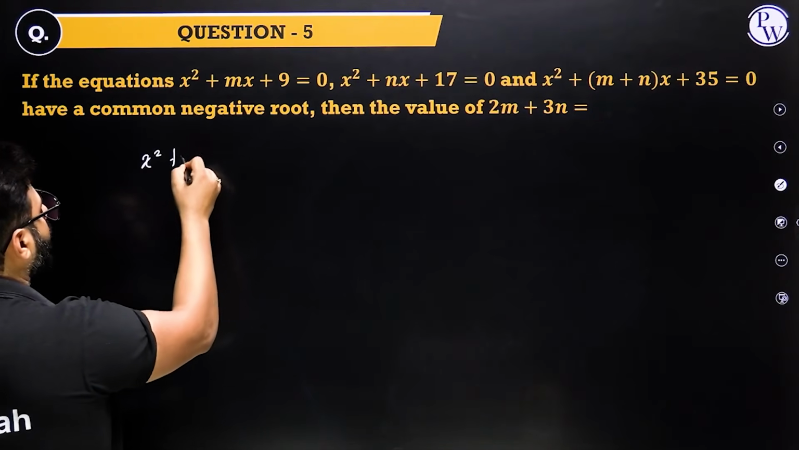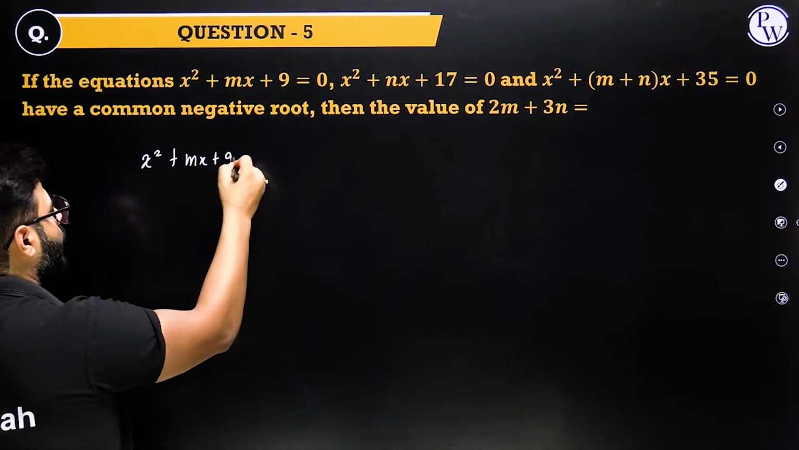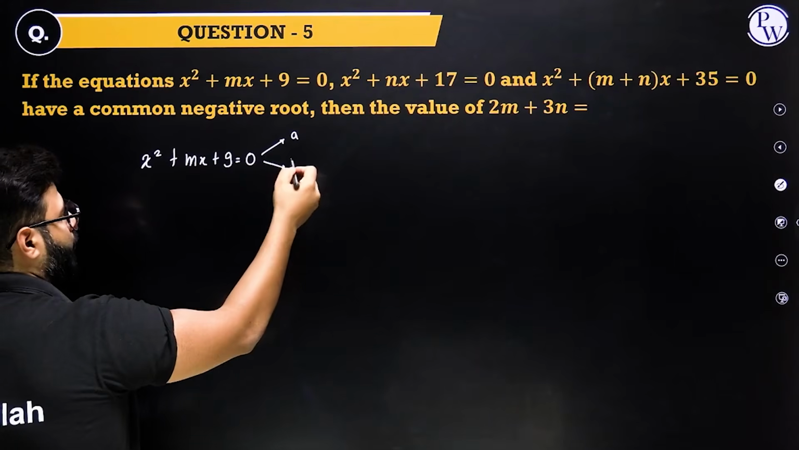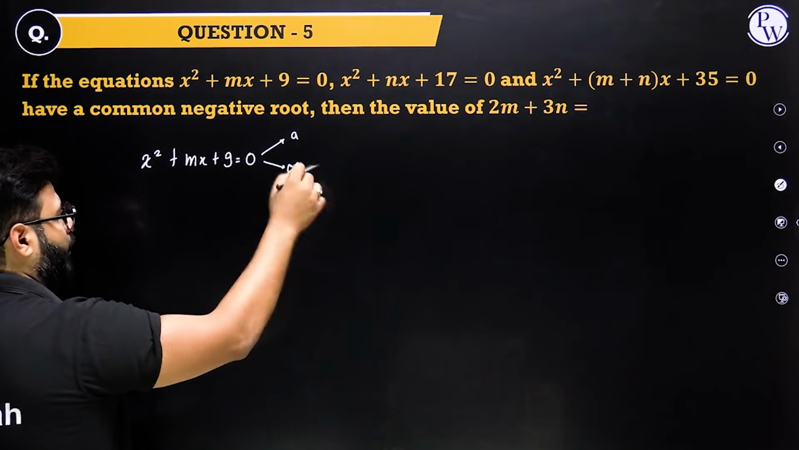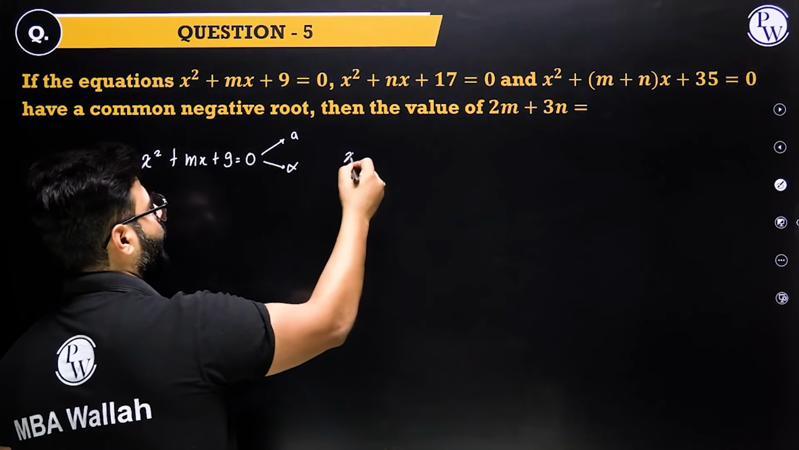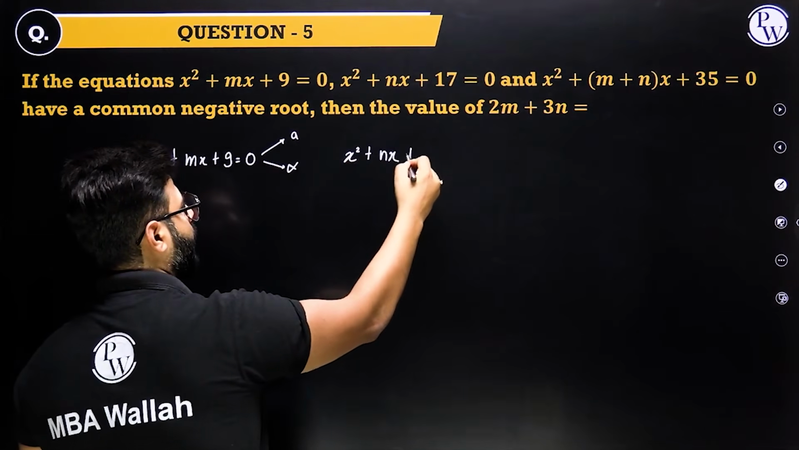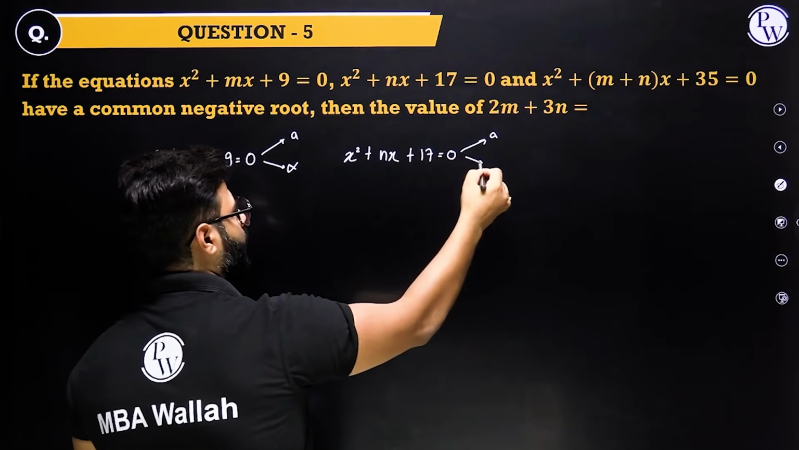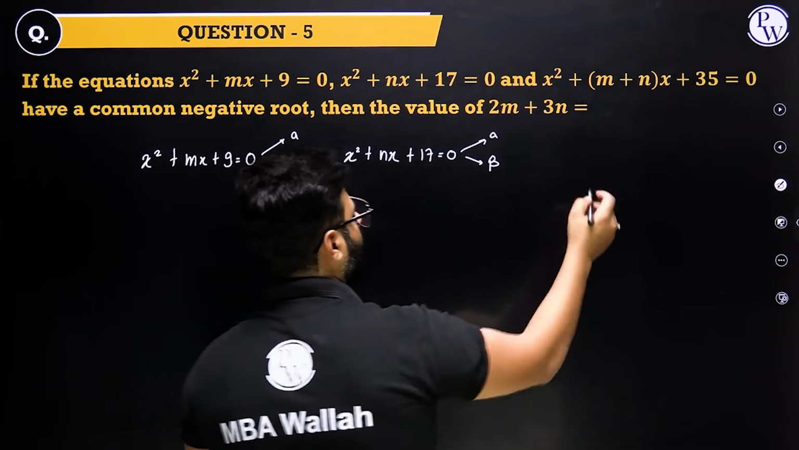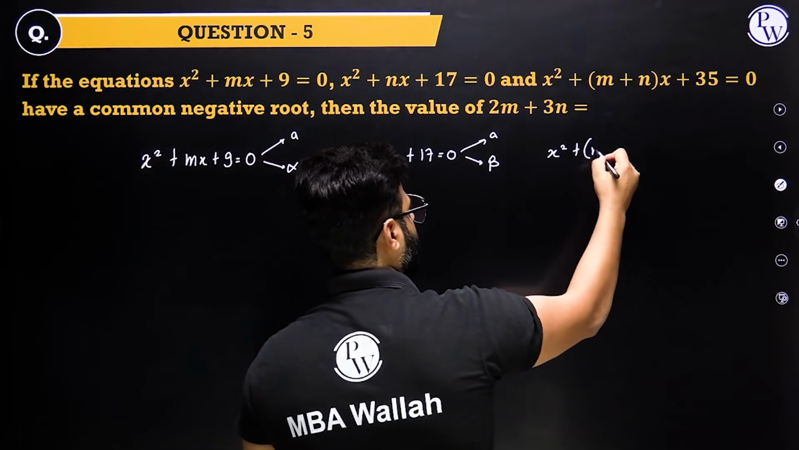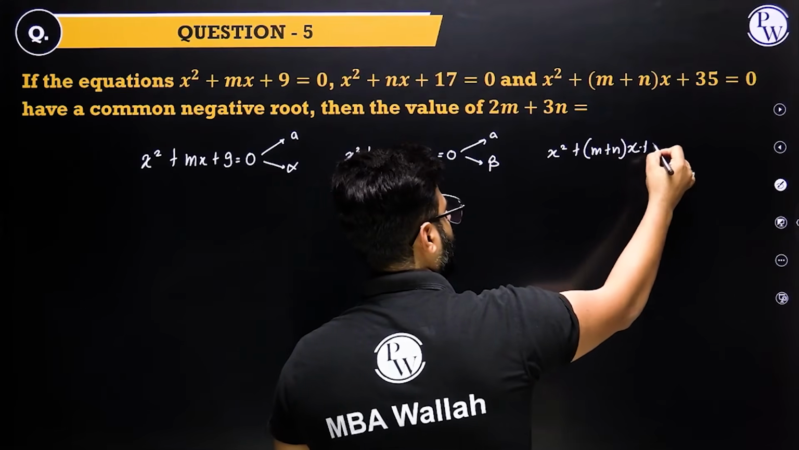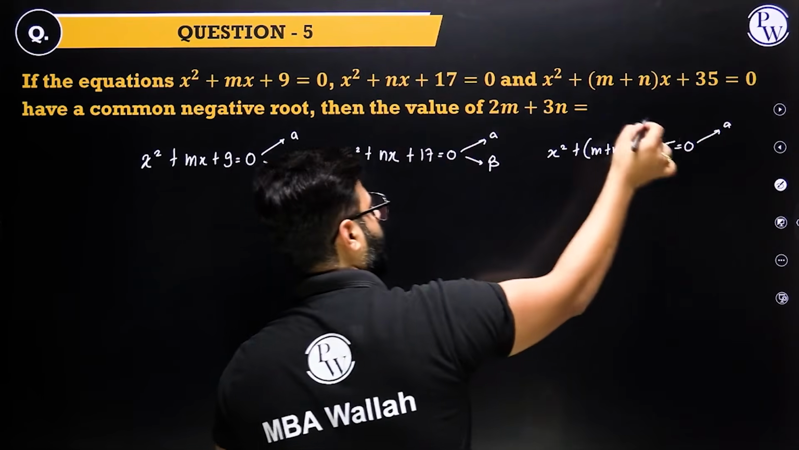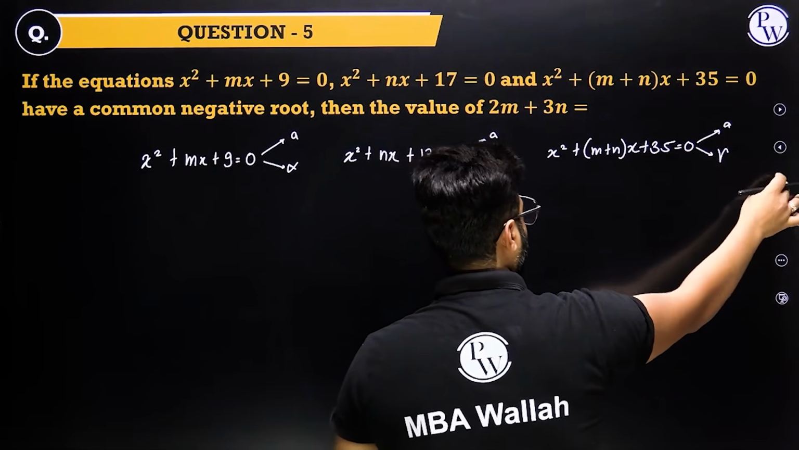So the question is, x square plus mx plus 9 equals 0 has a root, let us say a, another one we don't know, let us say alpha. Fine. Then this equation, that is x square plus nx plus 17, this also has a root, let us say a, because there is one root which is common. Let us say the second root is beta. And then we have a third equation, x square plus (m plus n)x plus 35 equals 0, has a root a, because one of the roots is common. Let us say the second root of this equation is gamma.